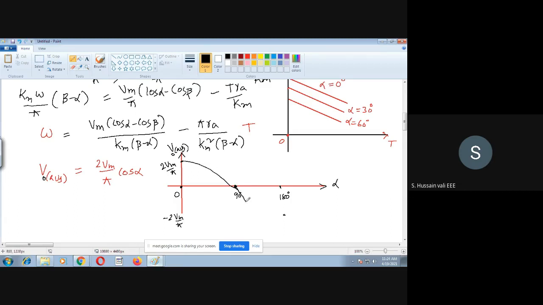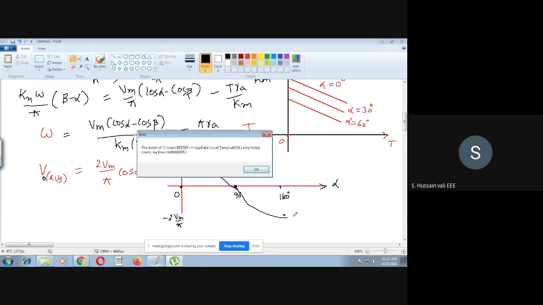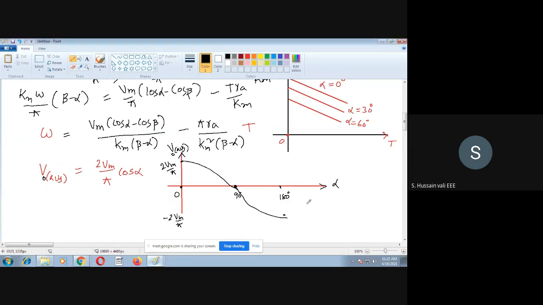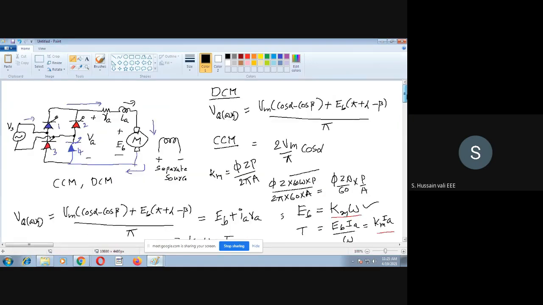Yeah, it becomes 0. This is some kind of cosine function. Okay, some sine function or cosine function you will get here. So this is the relationship between alpha and output voltage in this case. And then we have something more here, just like we have done in the case of the semi converter.